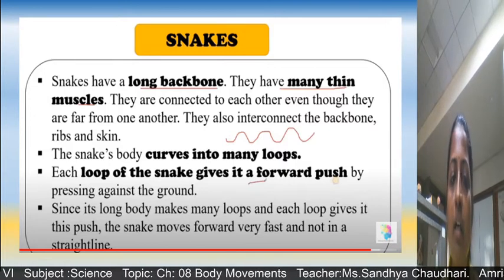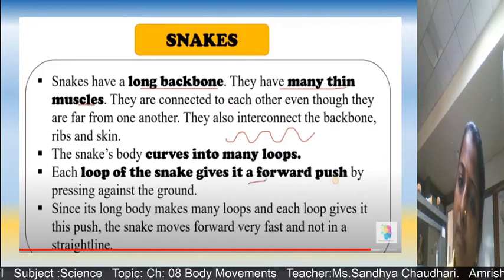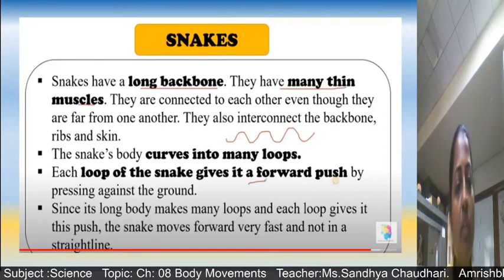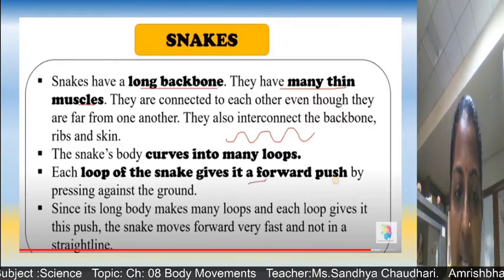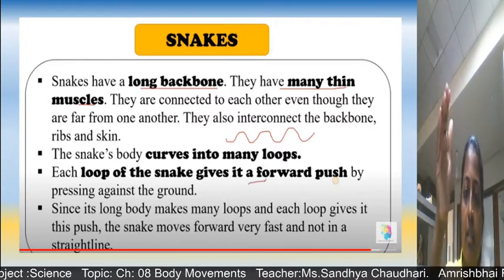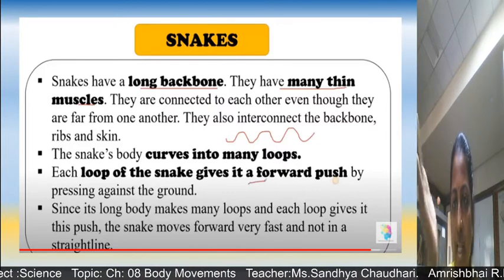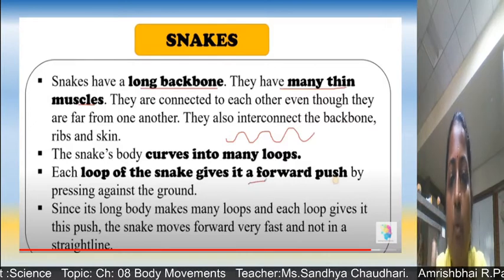So all this is interconnected with each other, that's why they are able to move. The snake's body curves into many loops. Have you seen that a snake is always moving in a straight line? No. Why? Because snakes are always moving in a curve. Many loops are there, and each loop of the snake gives it a forward push. Loop means what, children? Suppose this is a snake, so this is a loop, a curve. That is called a loop. So each loop of the snake gives it a forward push.